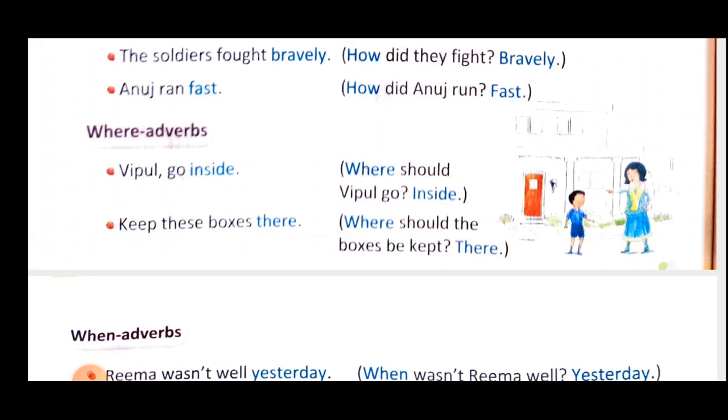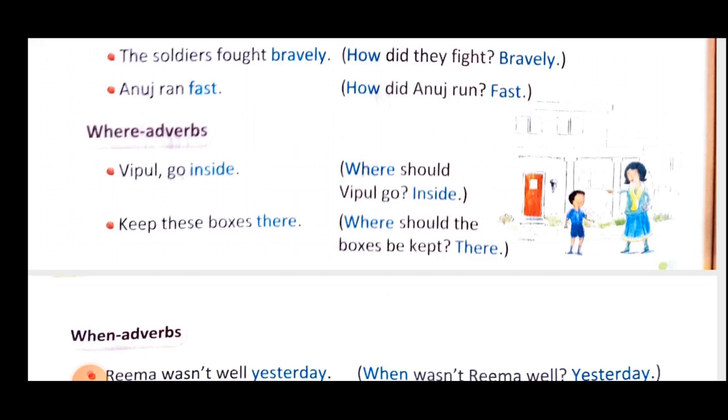Next is, keep these boxes there. So keep these boxes. In this sentence there is no subject. Keep, that is your verb. The boxes are your object. But where to keep? There.